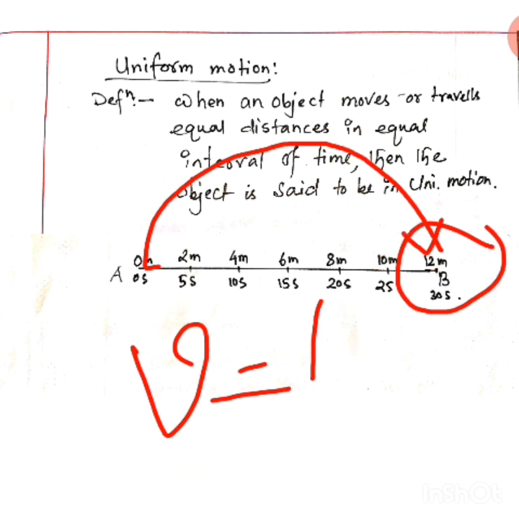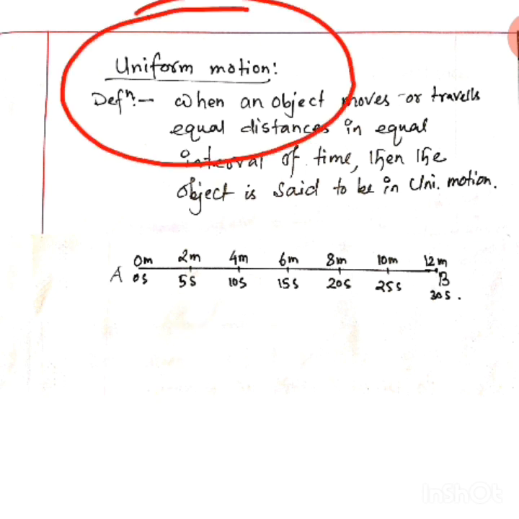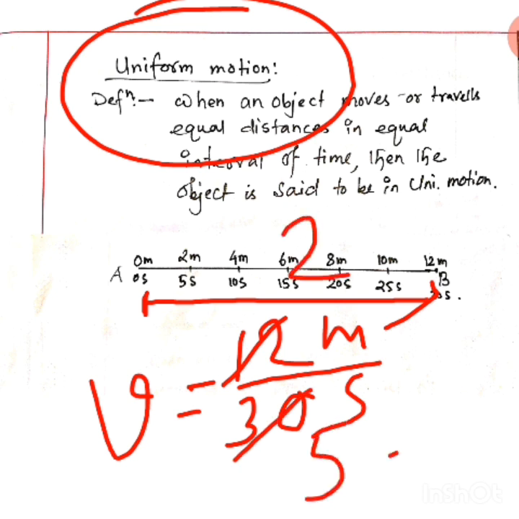Now you listen. This speed in case of uniform motion will be fixed. Uniform motion, the speed is fixed. Here first of all, for the whole journey, we can find out the speed is equal to 12 meter divided by 30 second. If I cut by 6, it will be what? 2 by 5. Sorry, it's 2 by 5 meter per second. Is not it?